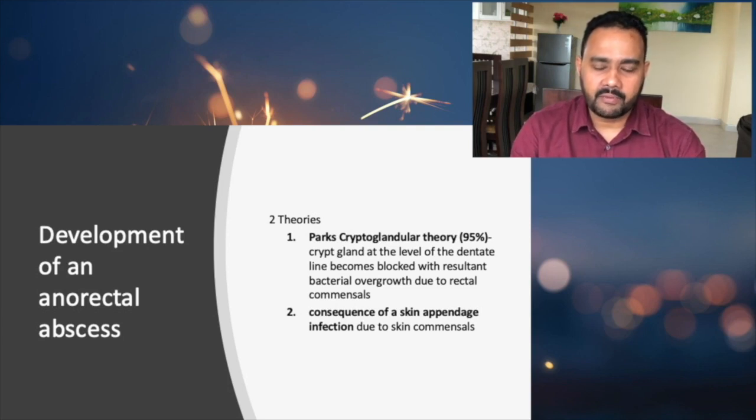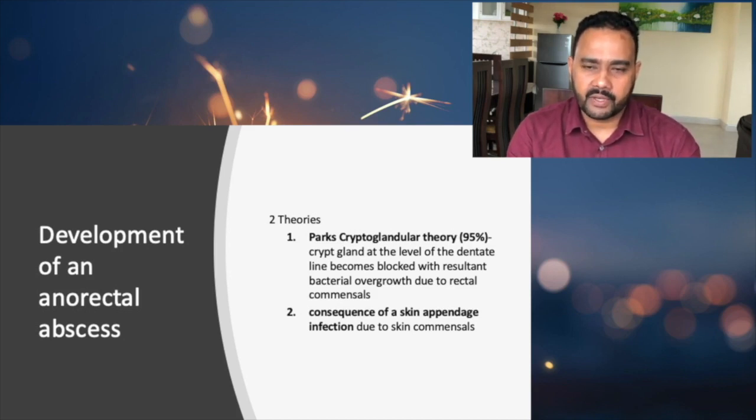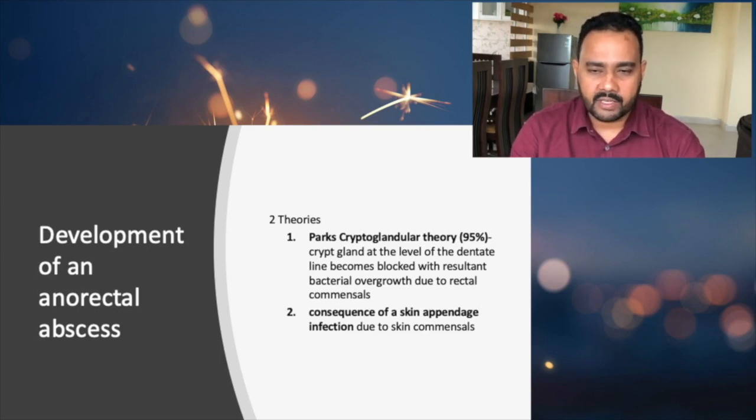Why is this theory very important? Because the organisms involved in this type of abscess are from rectal commensals. We will discuss later the E. coli. E. coli is the common organism that causes anorectal abscess, and it comes from the rectal commensals. That is how it causes an infection in the crypt gland, and that is what we call Parks' cryptoglandular theory.